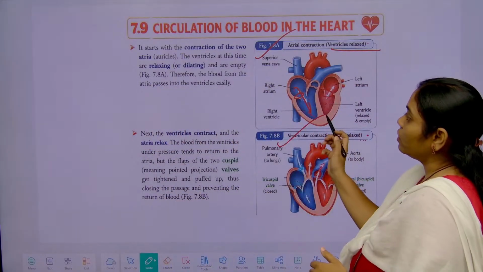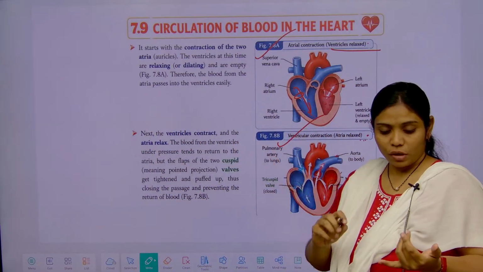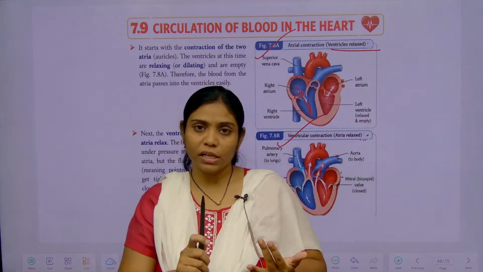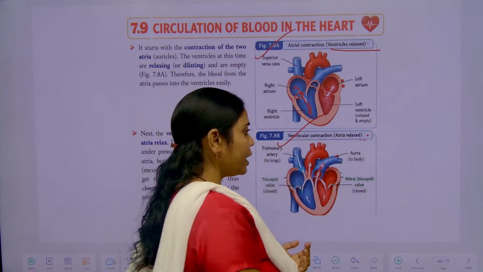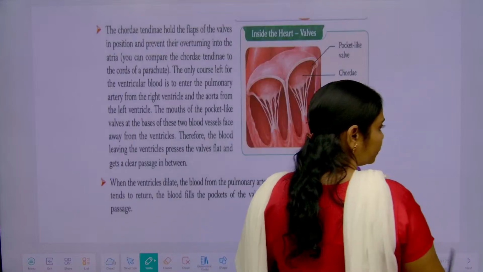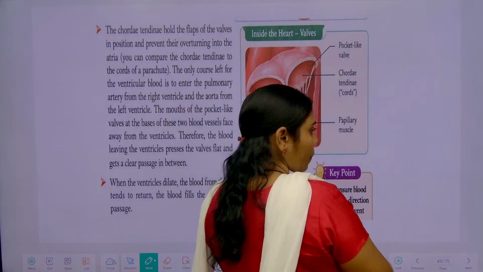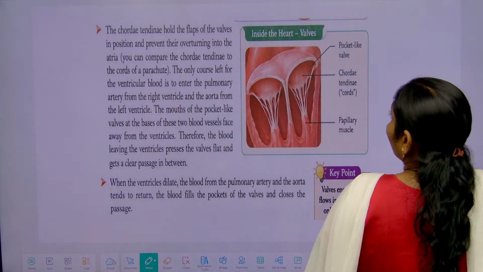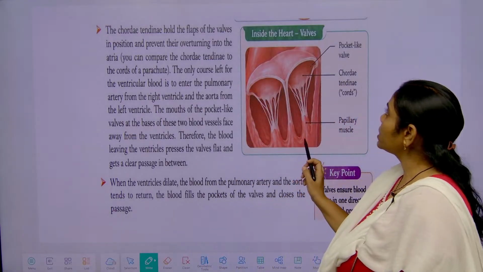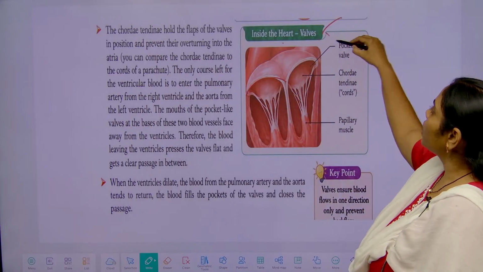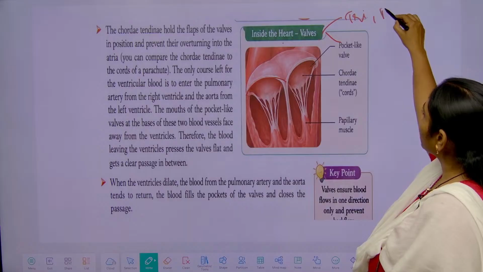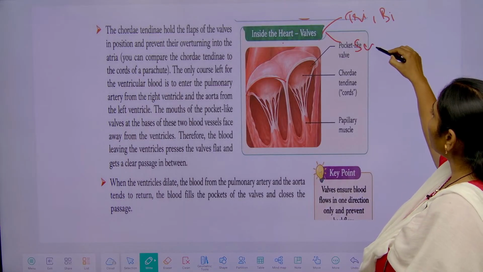So for this blood flow, the semilunar valves and the tricuspid and bicuspid valves play an important role. As we have already discussed, inside the heart there are valves. Which kinds of valves? The tricuspid valve, the bicuspid valve and the semilunar valves.